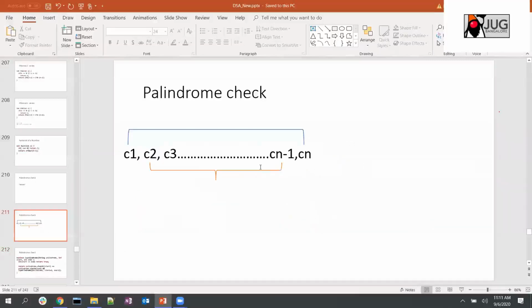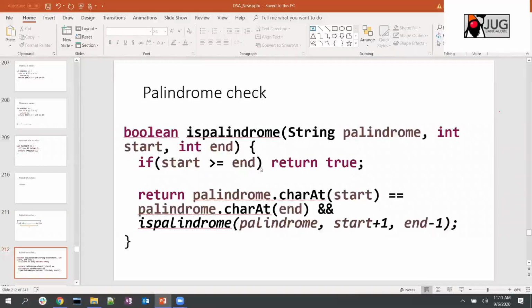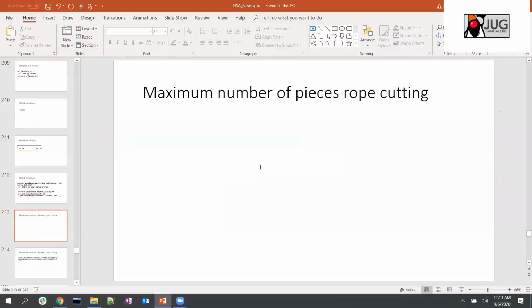That means we either have a single element or no elements. Then we terminate by returning true, meaning we have already reached the end and don't have any element left to compare. So it is a palindrome. Similarly, the maximum number of pieces, the rope cutting problem, we also discussed in detail.